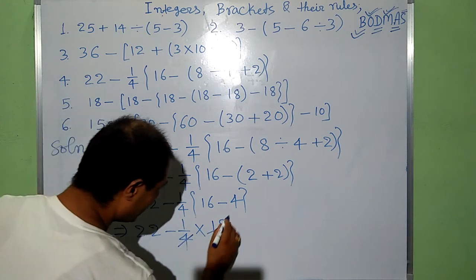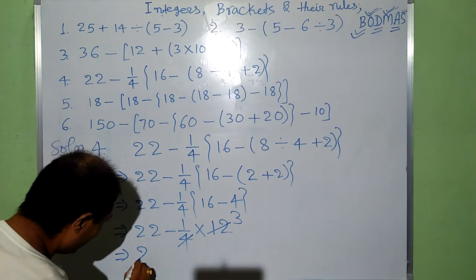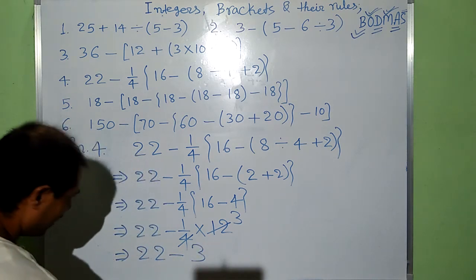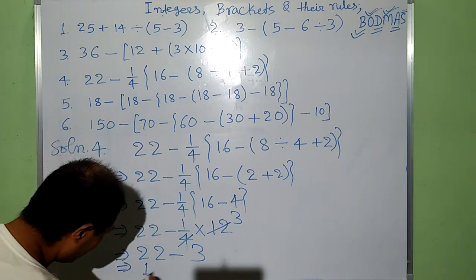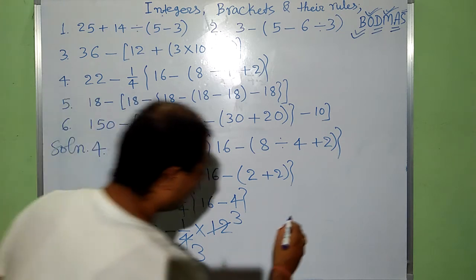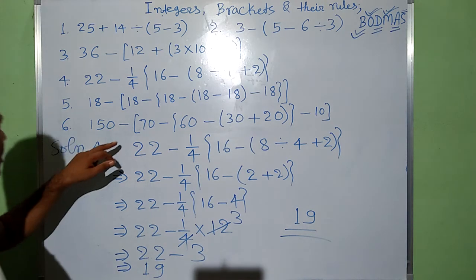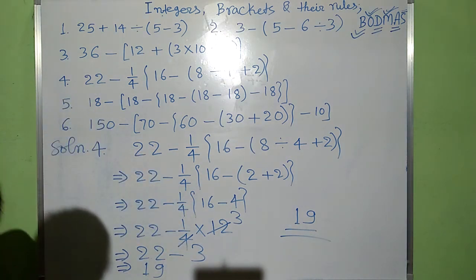1/4 of 12 is 3. This implies 22 minus 3, it gives us 19. So 19 is the solution of this 4th question.